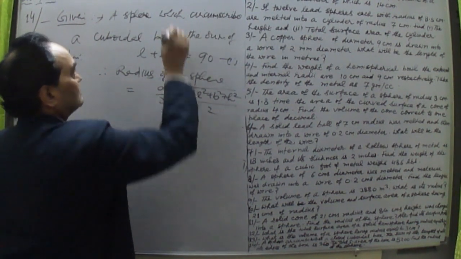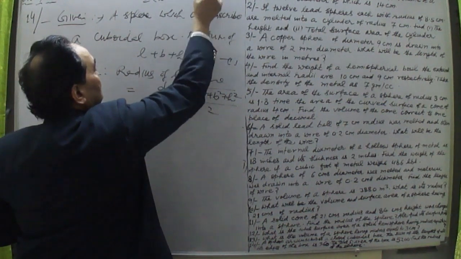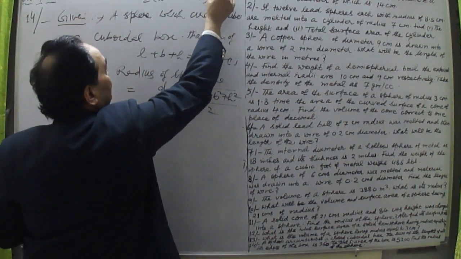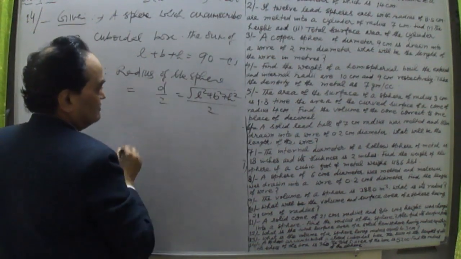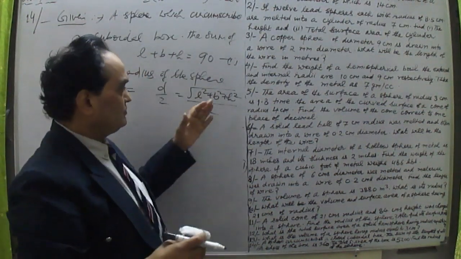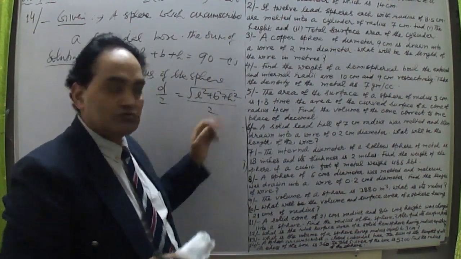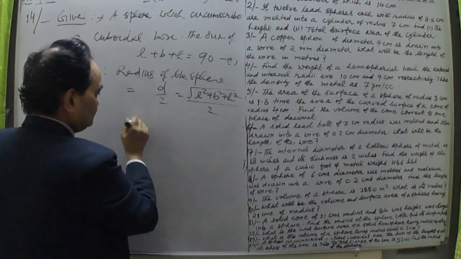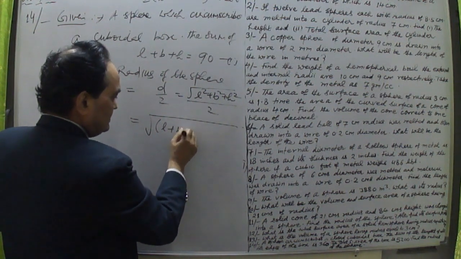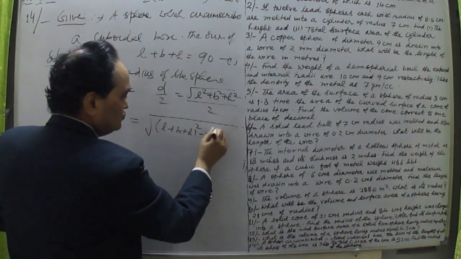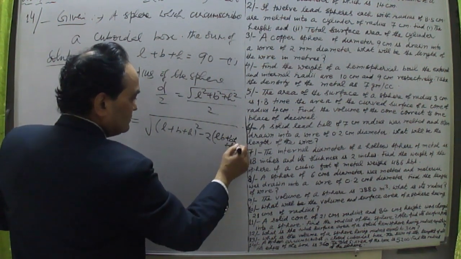Now I just calculated that twice LB plus BH plus HL equal to 5200. This is given to us, the total surface area of the cuboid. What is the value of under root L square plus B square plus H square? This can be written as under root of L plus B plus H whole square minus 2 into LB plus BH plus HL.